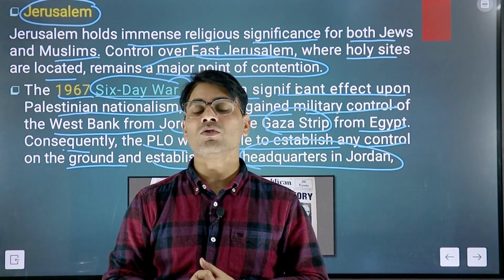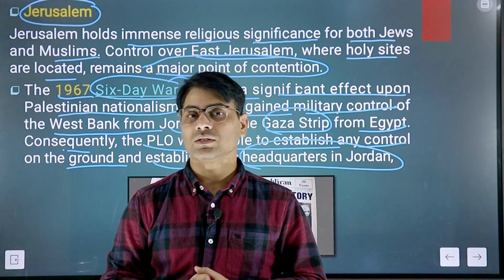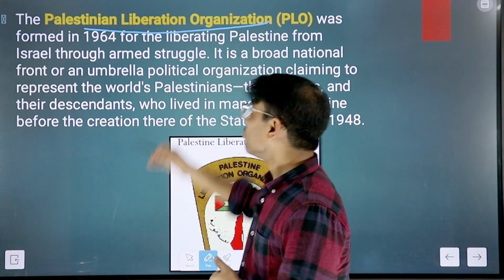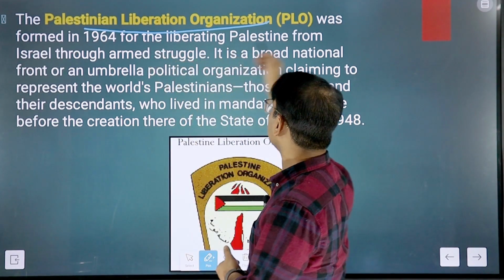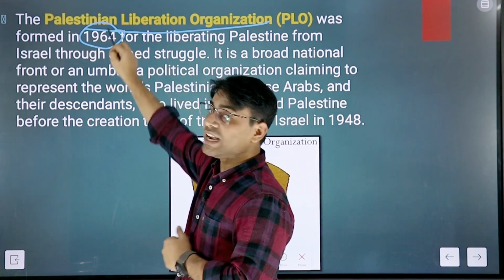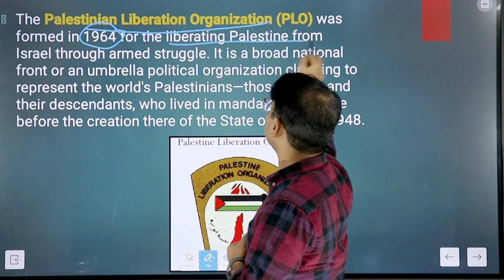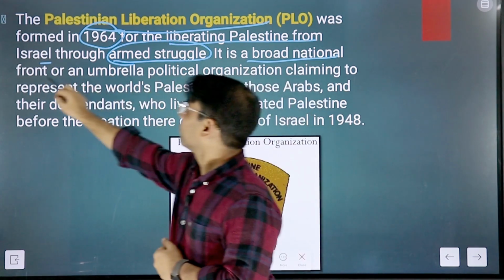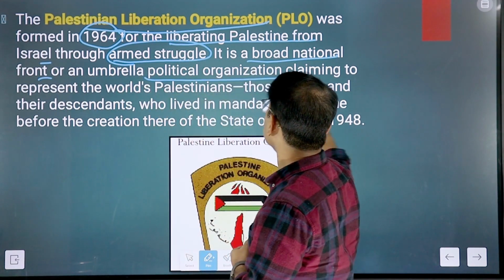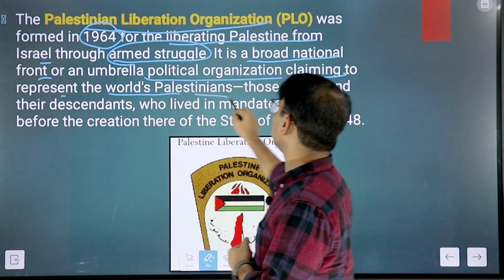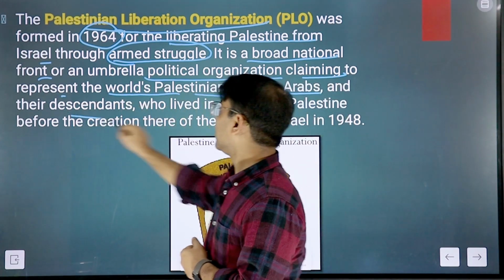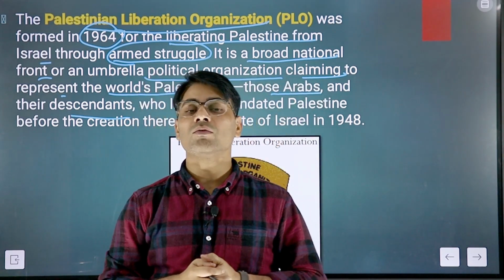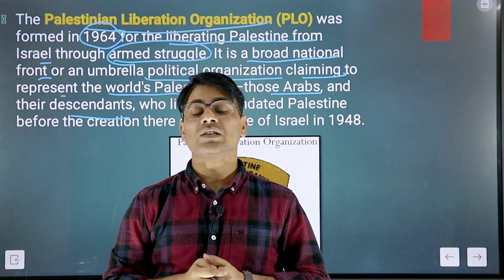So let's understand the PLO, that is called the Palestinian Liberation Organization. In the context of the ongoing Israel and Palestinian conflict, the PLO is very important. The Palestinian Liberation Organization was formed in the year 1964 with the purpose of liberating Palestine from Israel through armed struggle. It is a broad national front, a political organization claiming to represent the world's Palestinians, those of Arabs and their descendants. So that was one of the important work areas of the PLO. The PLO worked for the liberation of Palestine from Israeli settlement.